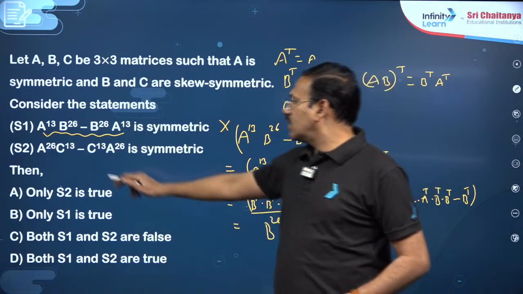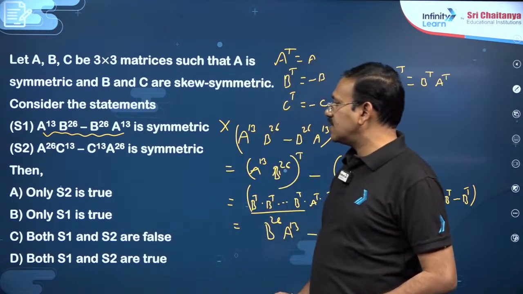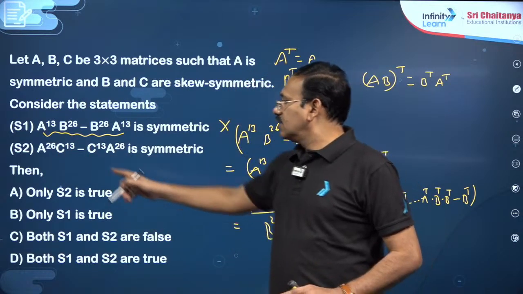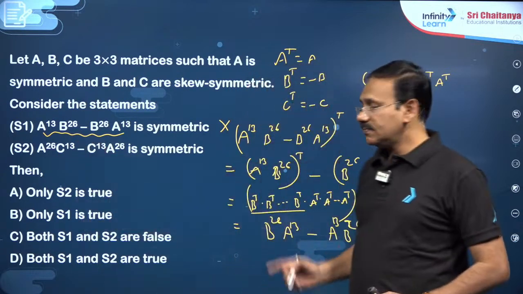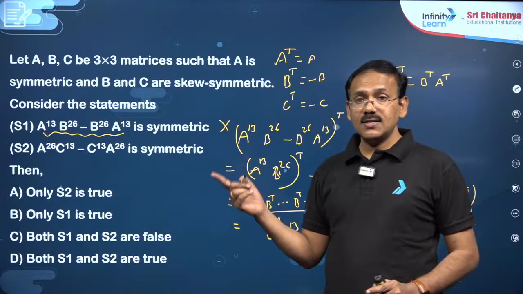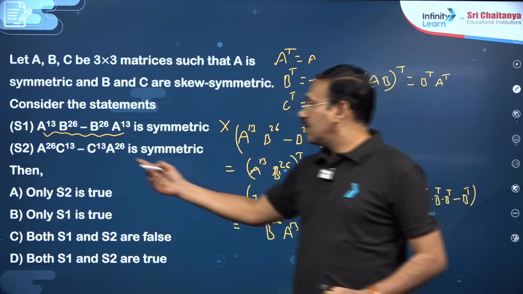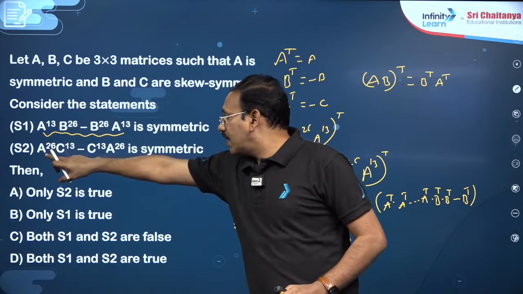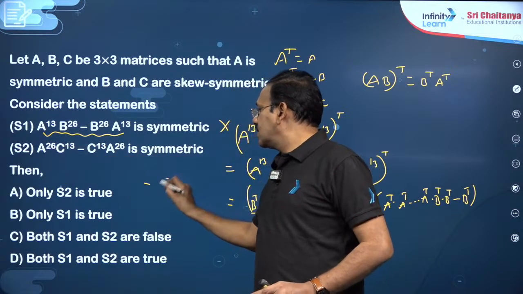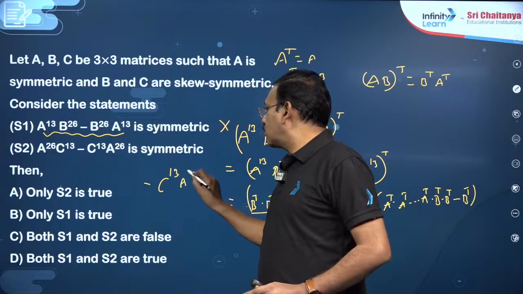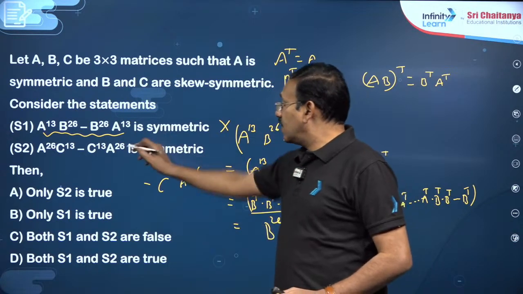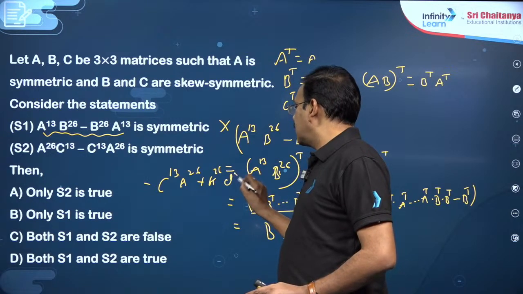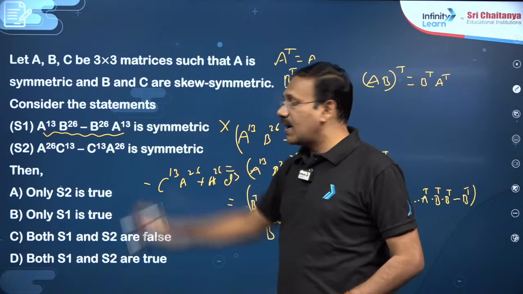Same logic you can try with this. So what happens is minus is there; here A power even is fine, so C power 13. Same logic, I mean to say dear students, minus C transpose comes first, that is an odd number of times, so minus comes. Minus C power 13 A power 26, this becomes minus of minus, plus A power 26 C power 13, you will get. That means the same matrix you will get.